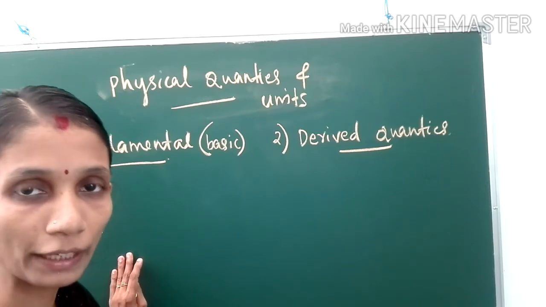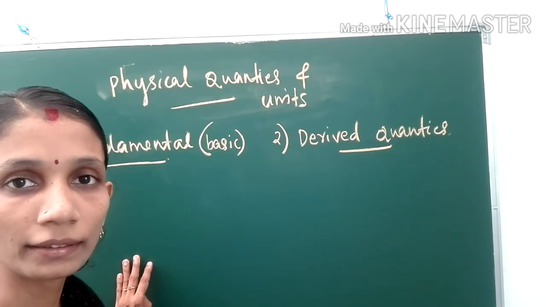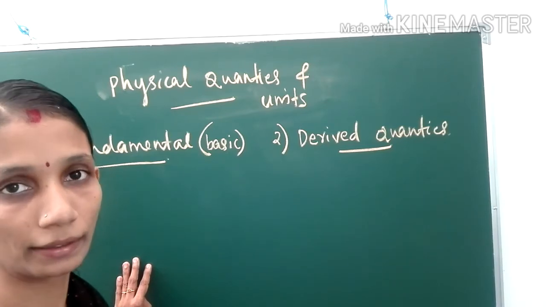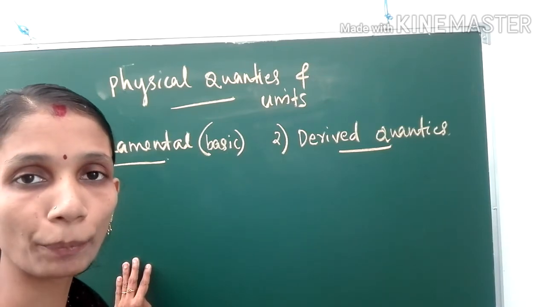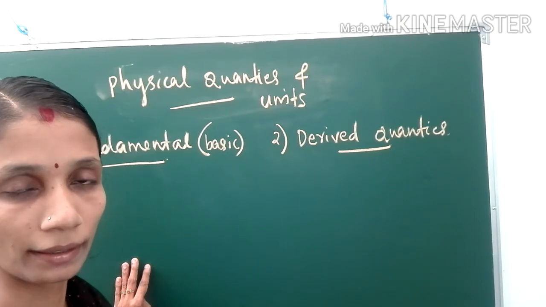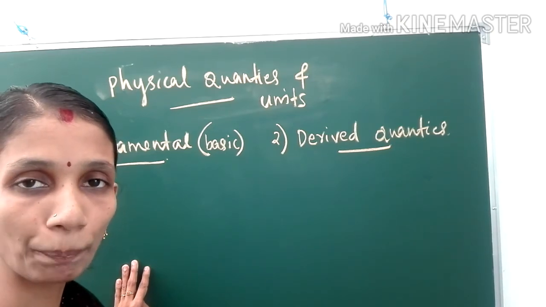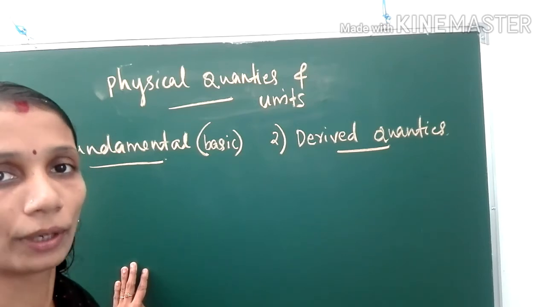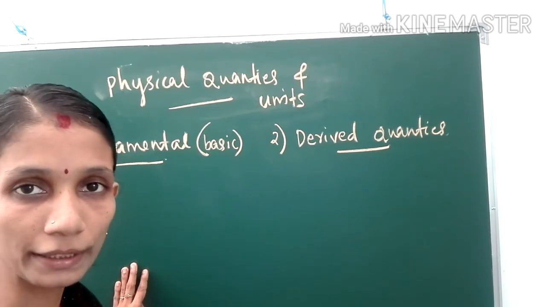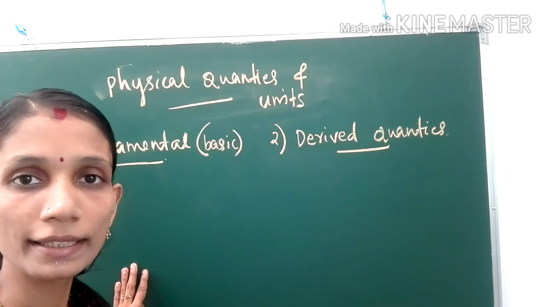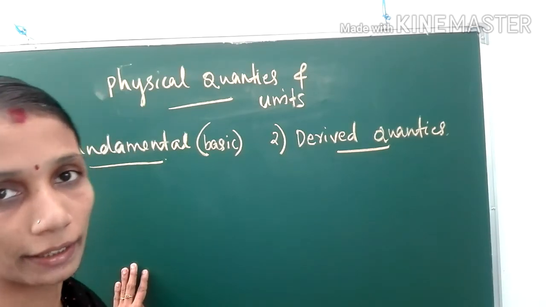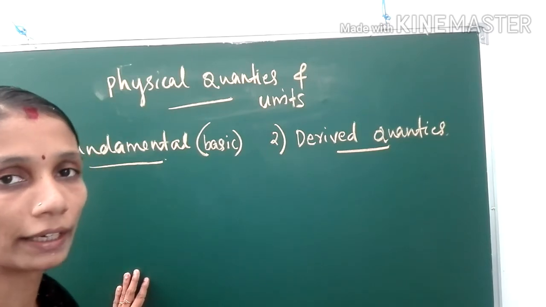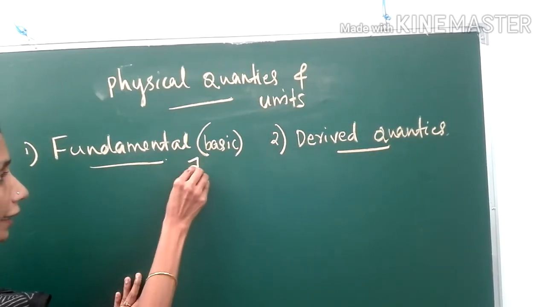Correct. What are fundamental quantities? Independent quantities. They do not depend upon any other quantities. Those independent quantities are known as fundamental quantities. There are 7 fundamental quantities. How many? There are 7 fundamental quantities.